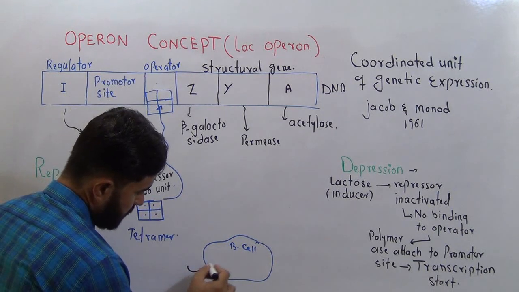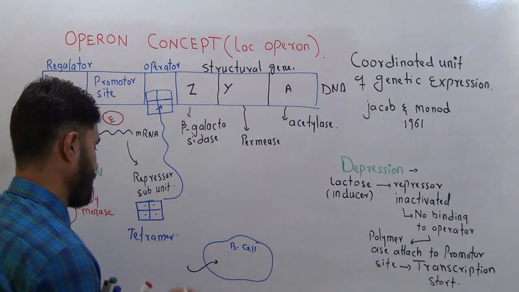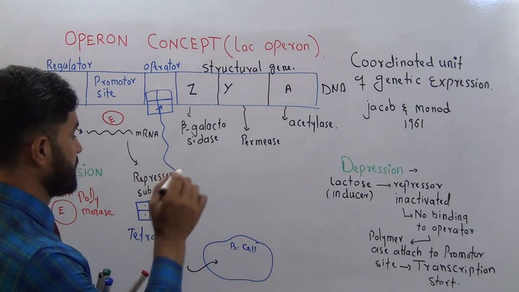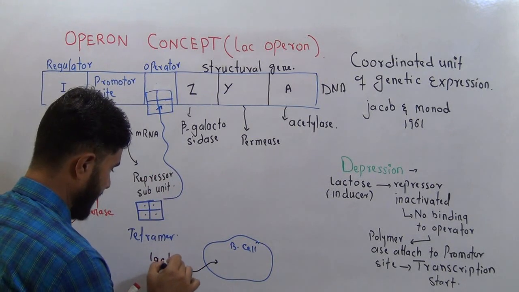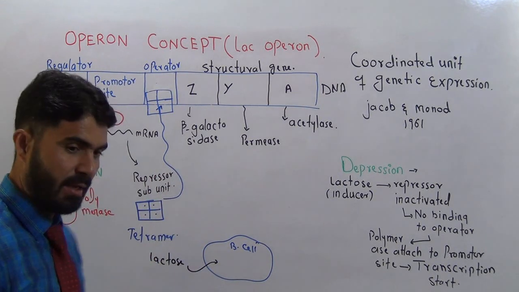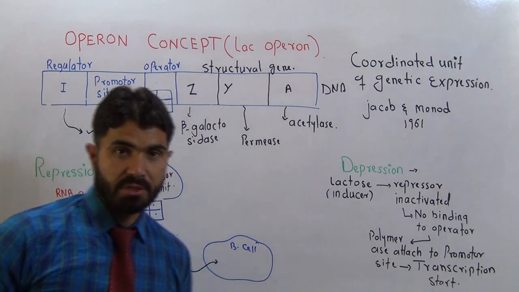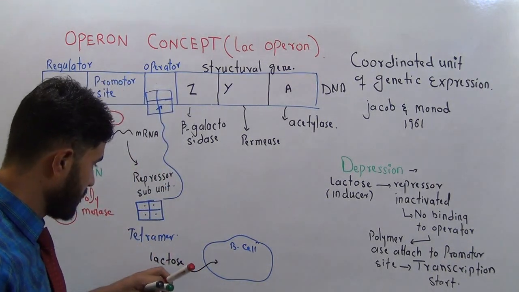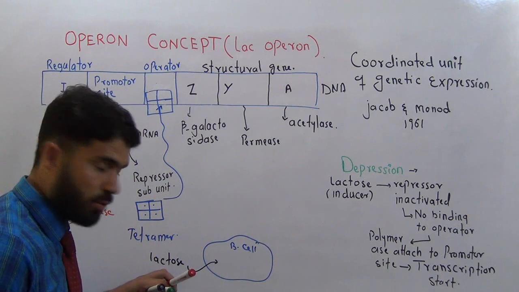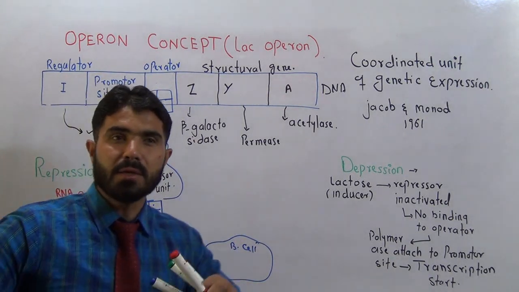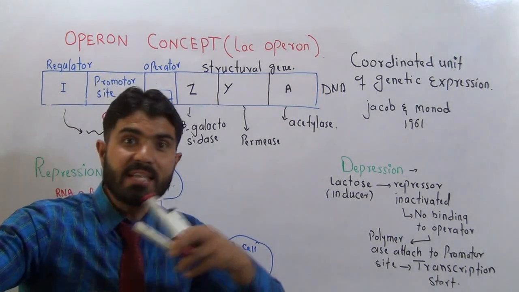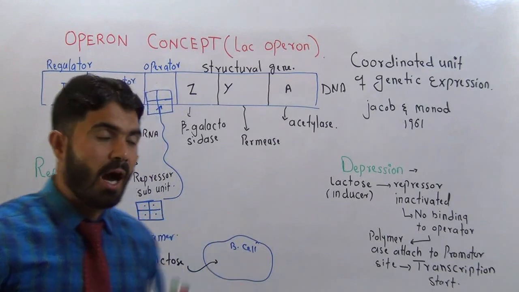When that lactose, which is a disaccharide, I repeat, a combination of a galactose and a glucose is called lactose. This lactose, when entered in the bacterial cell, it induces some changes in that cell, right? How?